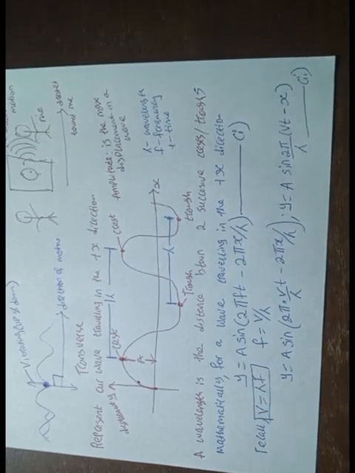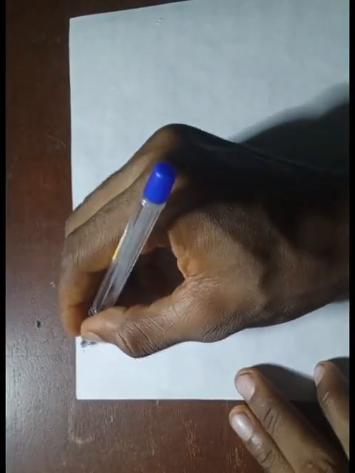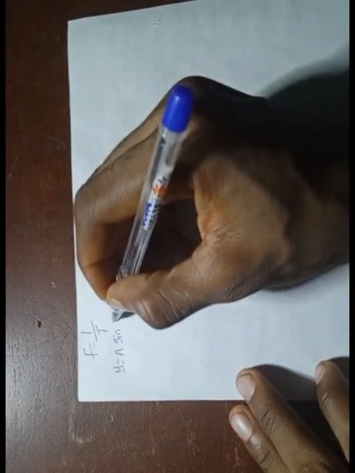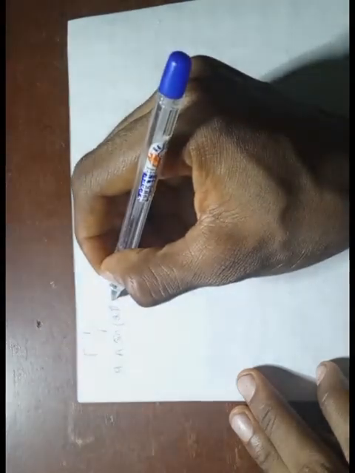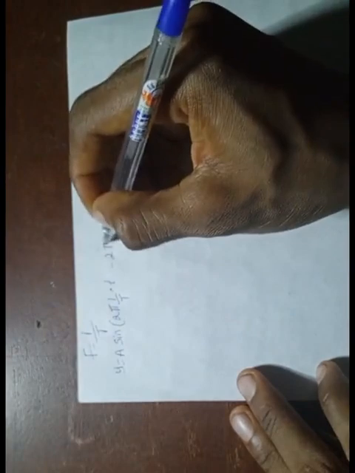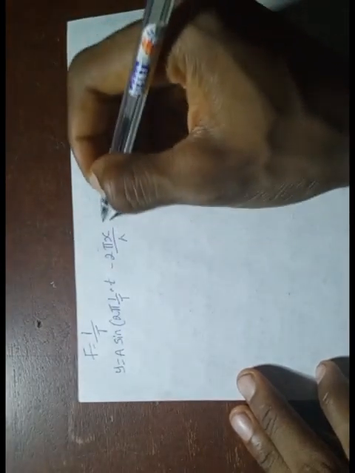Another representation you will see: you recall that frequency f is 1 over the period T, right? So we're going to rewrite equation 1 again. y equals A sine 2 pi f t, so this will be 2 pi, 1 over T multiplied by t, minus 2 pi x over lambda.